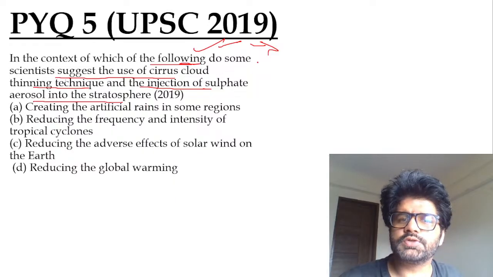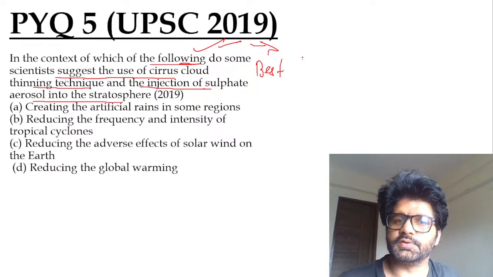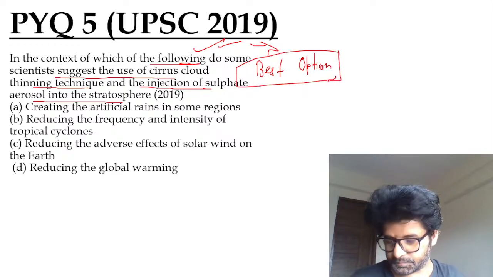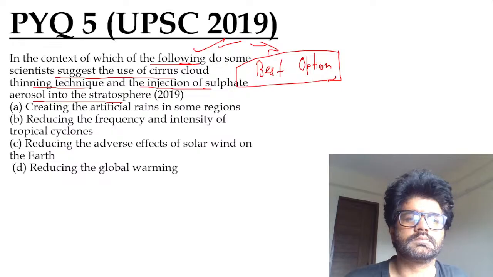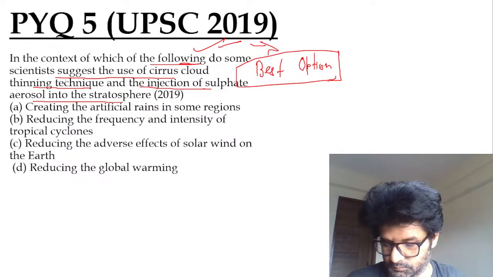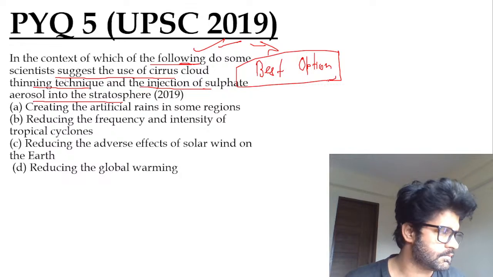Again, choose the best option. Read all options. So Harshini has given the answer. Hannah has given the answer.